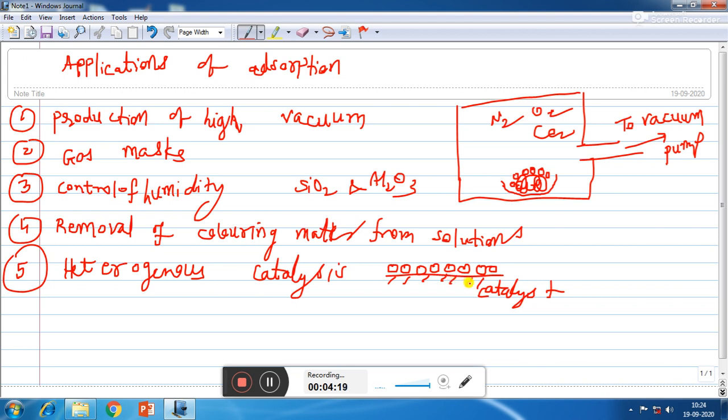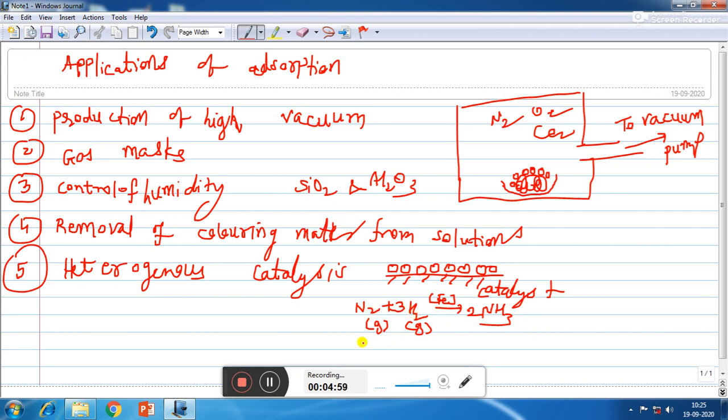So some examples of these are manufacture of ammonia from nitrogen and hydrogen in the presence of iron as a catalyst. So here we will see that the physical state of reactants is gases, while the physical state of catalyst is solid. So here the physical state of reactants and catalyst is different. So this is an example of heterogeneous catalysis. So here iron provides a surface for the reaction to occur between nitrogen and hydrogen.